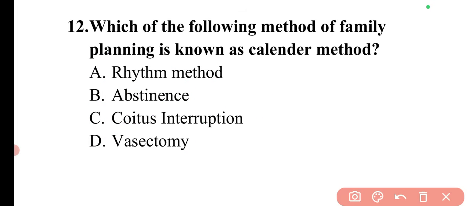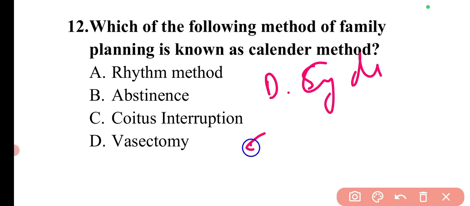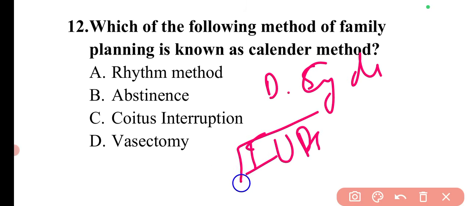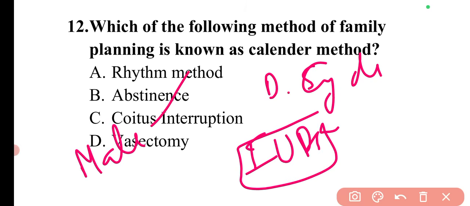So these are the few top questions from this particular topic. Mostly in the previous question papers, I have seen questions from the demographic cycle and the methods of family planning, in which mostly the questions are on IUDs, and the question is for male sterilization name and female sterilization name. So these important questions you can revise.